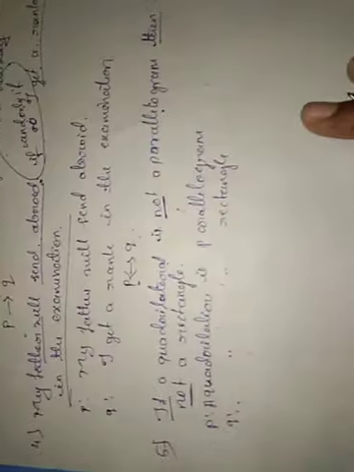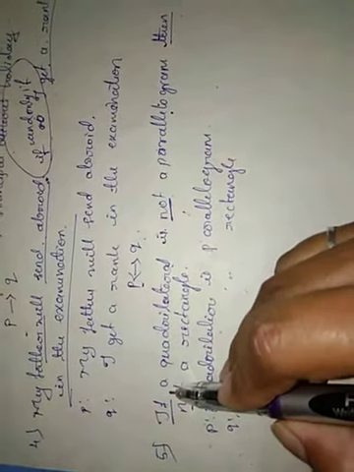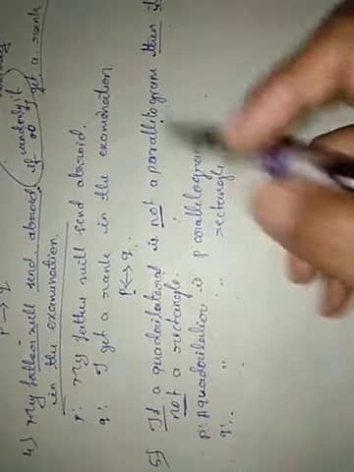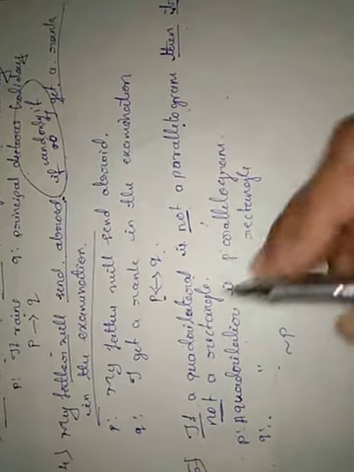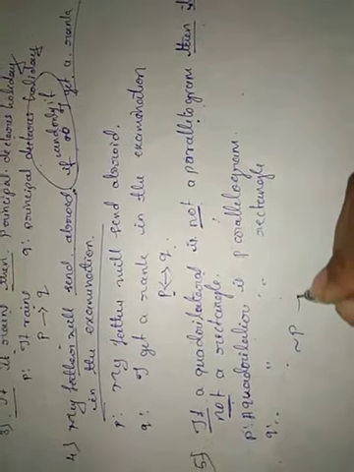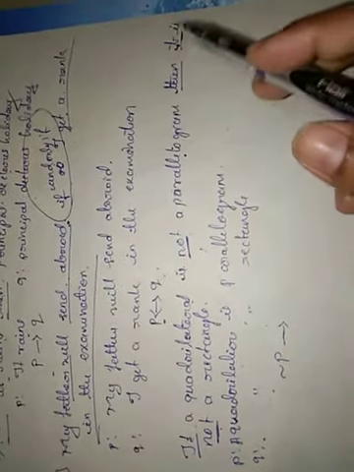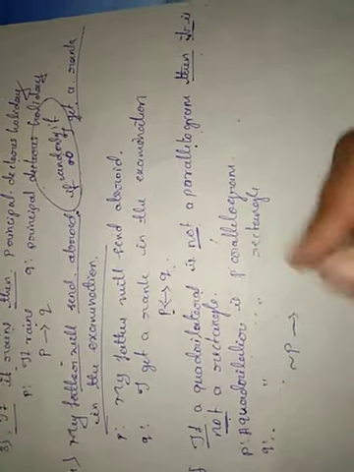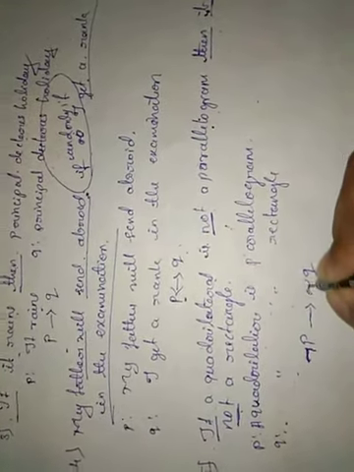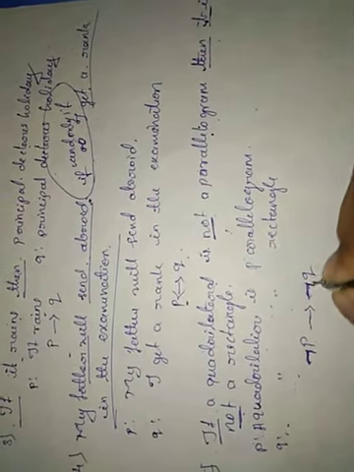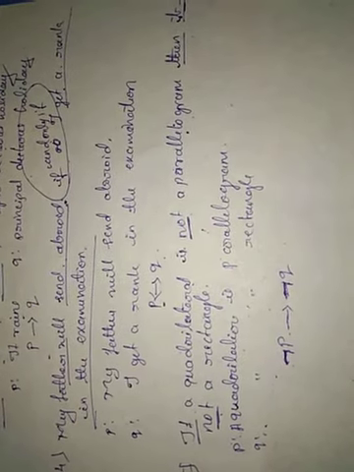So now, quadrilateral is not a parallelogram means negation of P. If, then, implies it is not a rectangle. A quadrilateral is not a rectangle means negation of Q. So negation of P implies negation of Q. That is how to write the propositions symbolically.